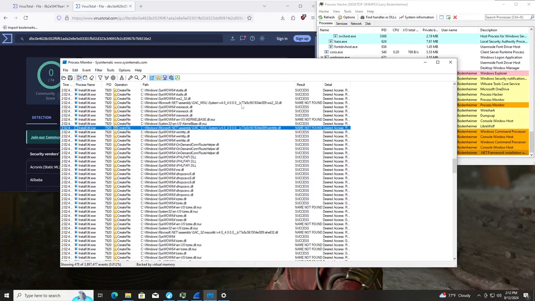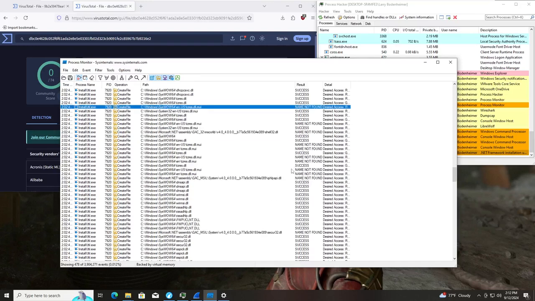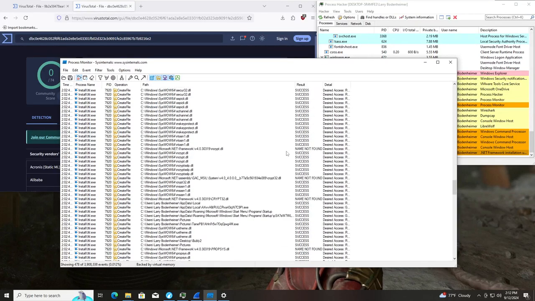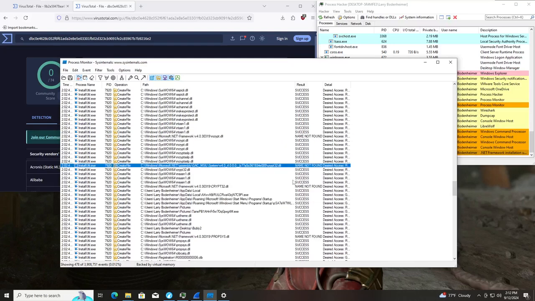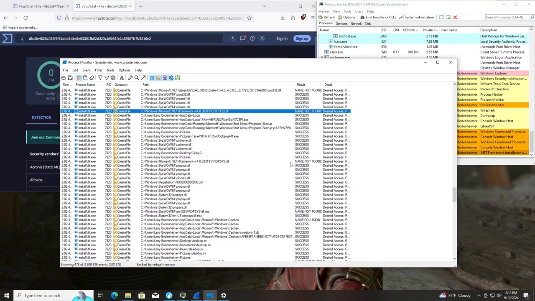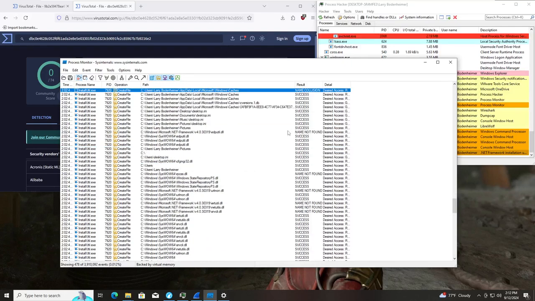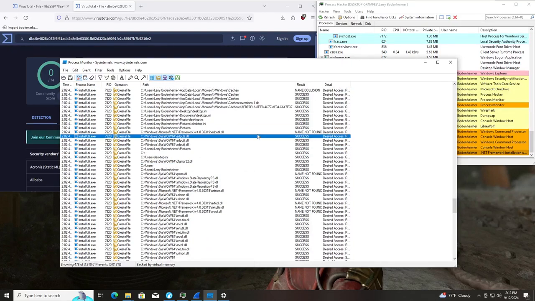WinHTTP.dll, kernelbase.dll.mui, more .muis, secur32.dll, encrypt, crypt32, propsys, caches, EDP util.